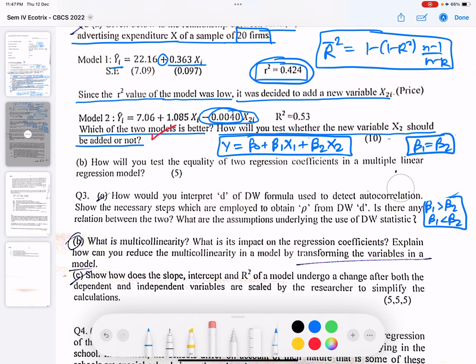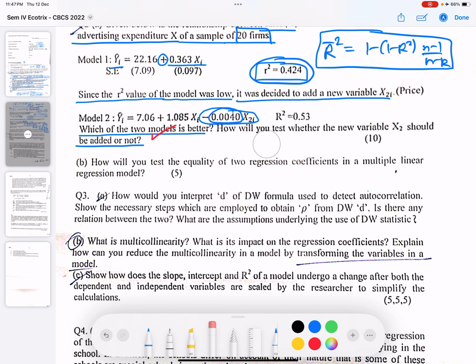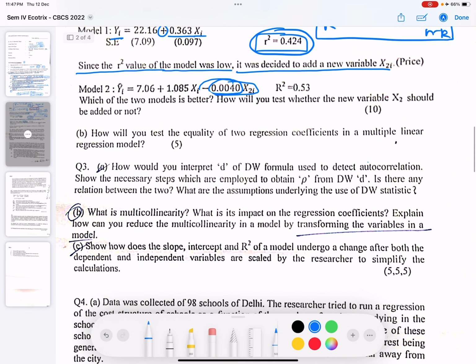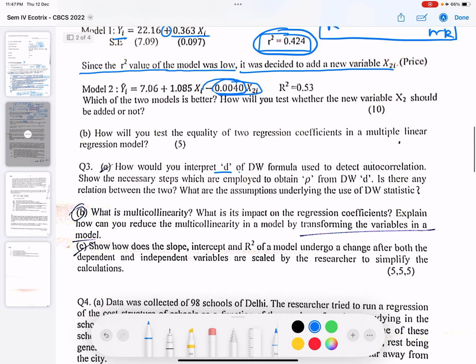Now we'll move on to the third question. How would you interpret D of the Durbin-Watson formula used to detect autocorrelation?